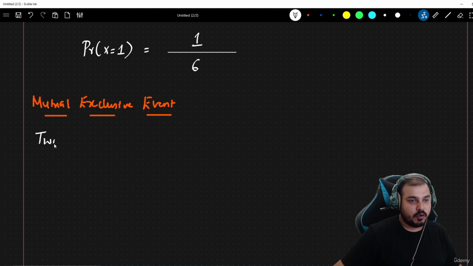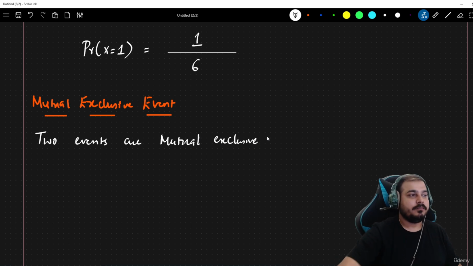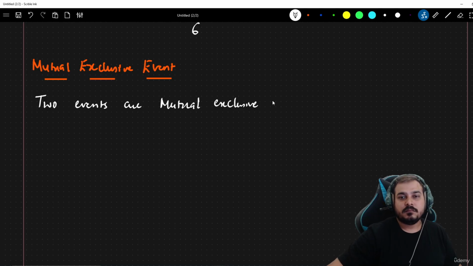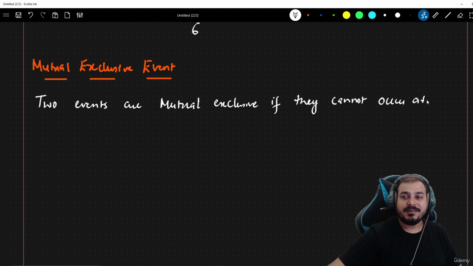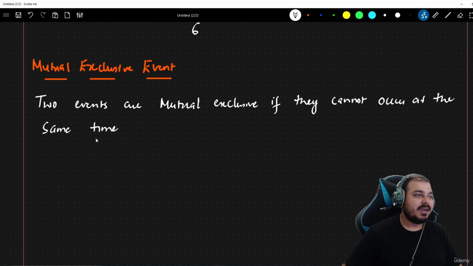Two events are mutually exclusive if they cannot occur at the same time. This is a very simple definition. If I talk about non-mutually exclusive events, that basically means they can occur at the same time.